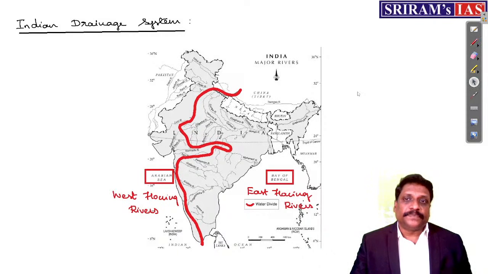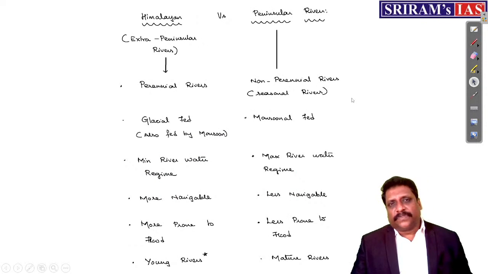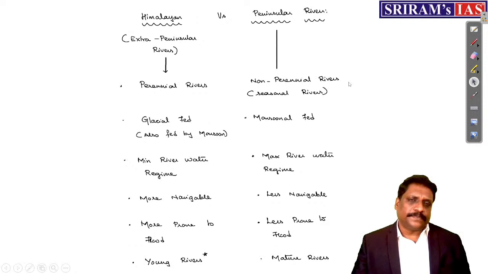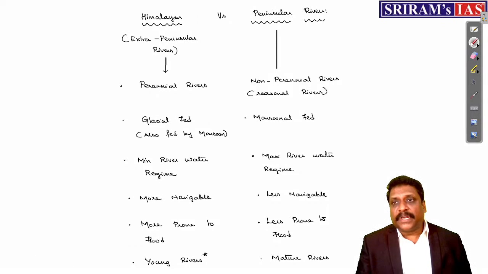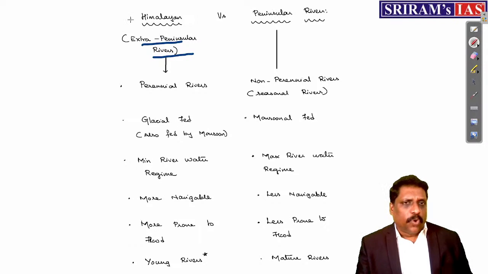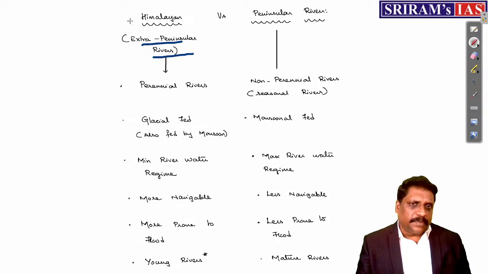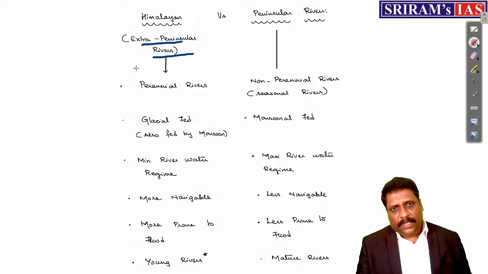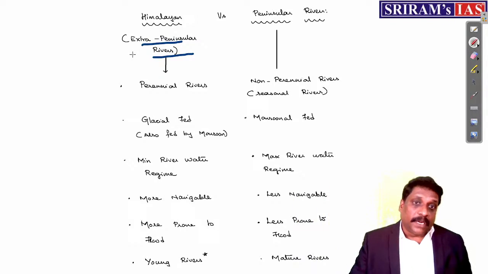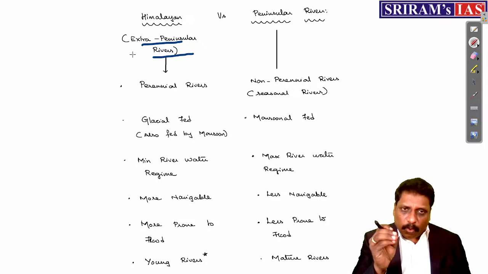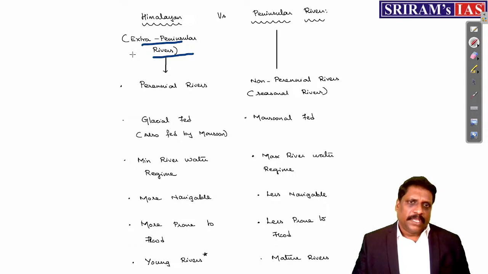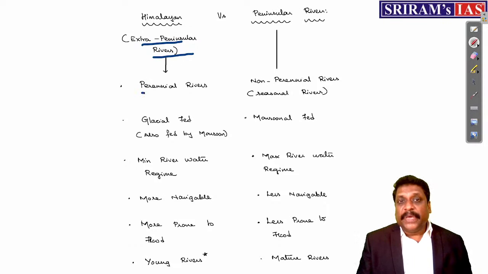So this is one classification. Then comes the popular classification, Himalayan rivers versus peninsular rivers. Himalayan rivers, sometimes you may also call them extra peninsular rivers. Not necessarily all of these rivers start from a glacier, but most of these Himalayan rivers start from a glacier. Because India is located in a tropical country, even during winter, sometimes during the daytime, some amount of melting of glacier will take place. If that is the case, Himalayan rivers are generally perennial rivers.